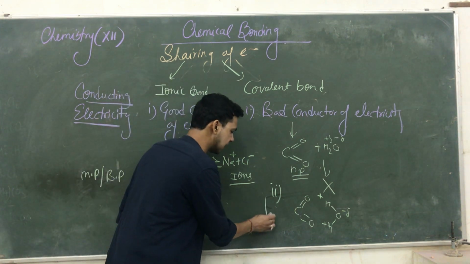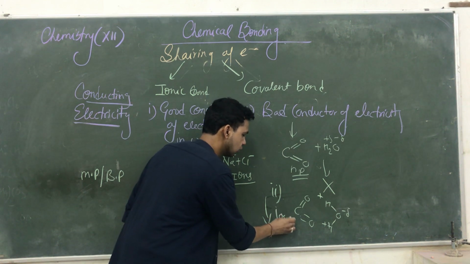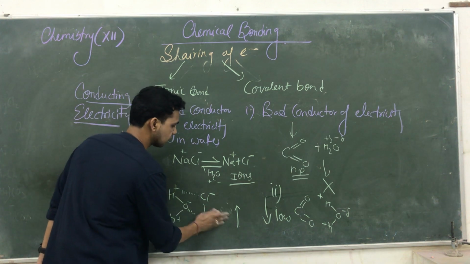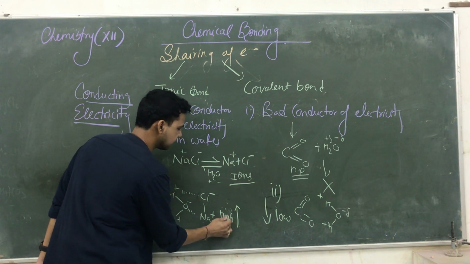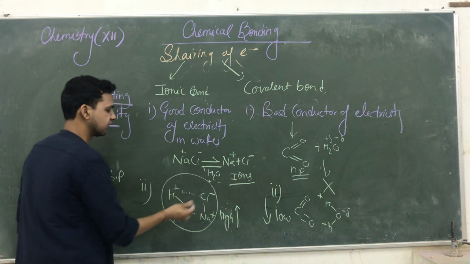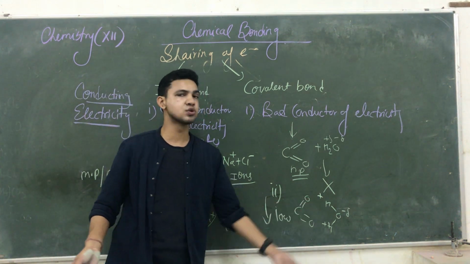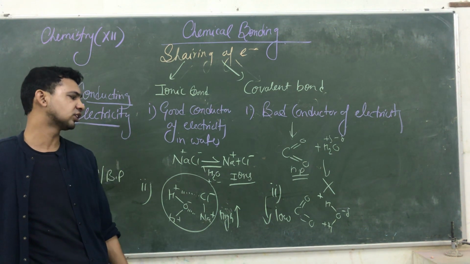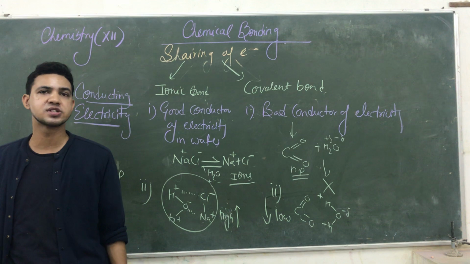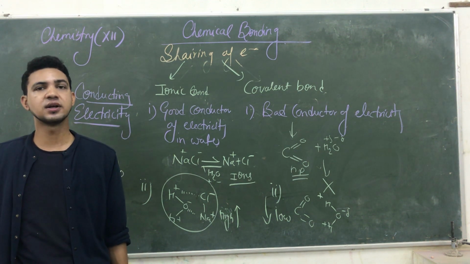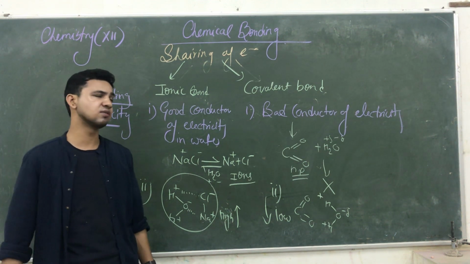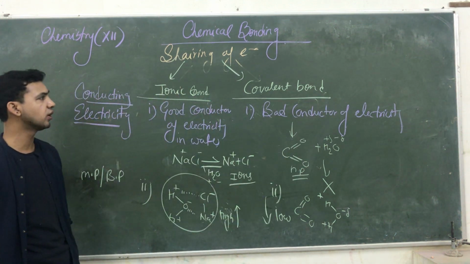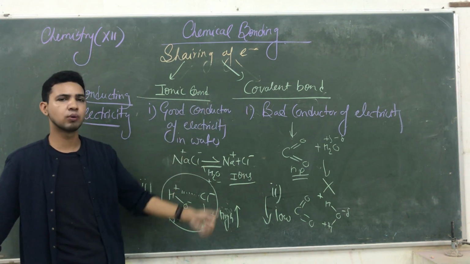So their melting and boiling points are very low for covalent compounds, and very high for ionic compounds. Okay. Why is it high? Because they form an extra bond when they dissolve in water, but the covalent compound is not able to form an extra bond when it dissolves in water. So that's why the boiling and melting points of such compounds are very low. That is another difference. So these are the differences with which we differentiate between ionic compounds and covalent compounds.